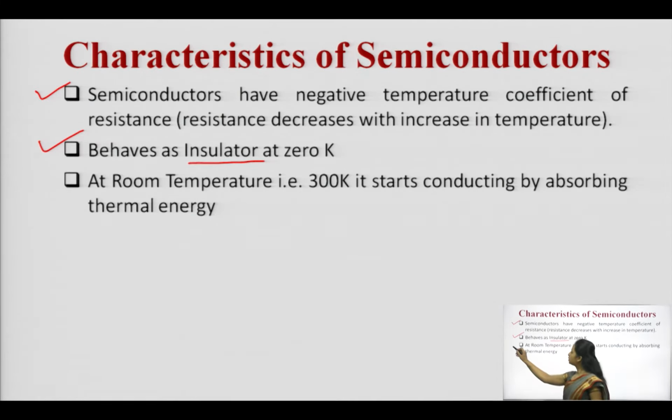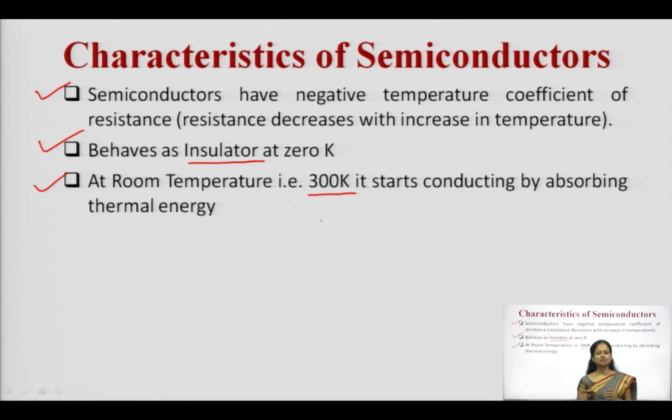At room temperature, which is 300 Kelvin, it starts conducting. But at room temperature, how does it start conducting? Because of the thermal energy absorbed by the electrons, some of the electrons may be able to reach the conduction band, and those electrons will participate in the conduction process. It means at 300 Kelvin, conduction takes place because of the thermal energy.